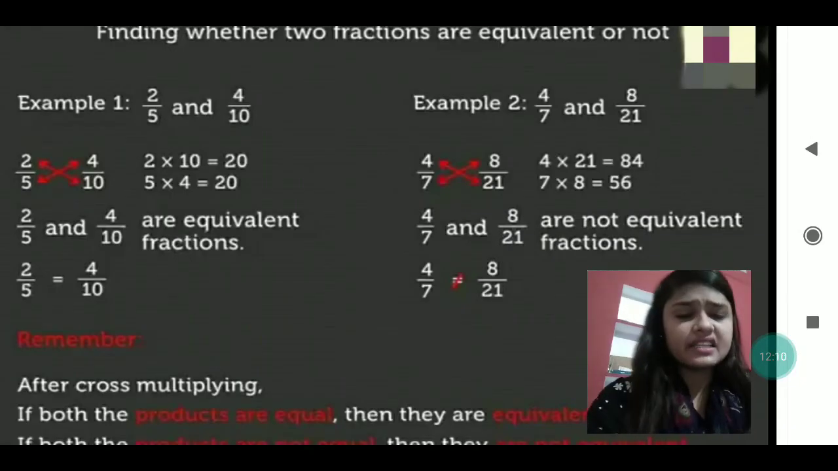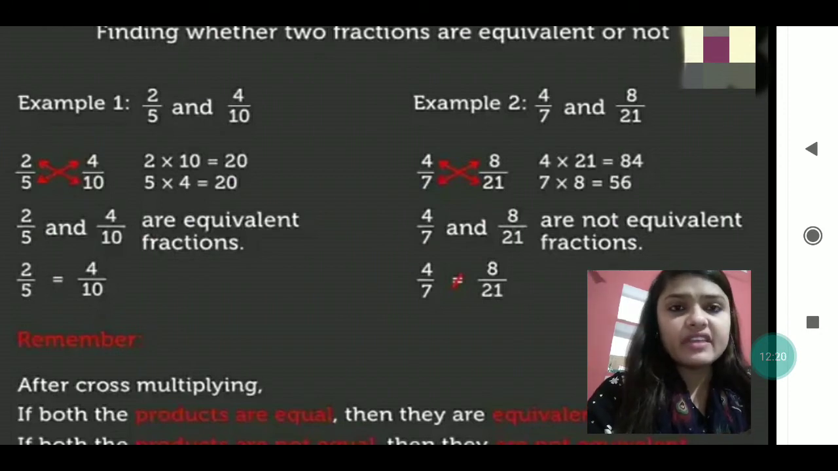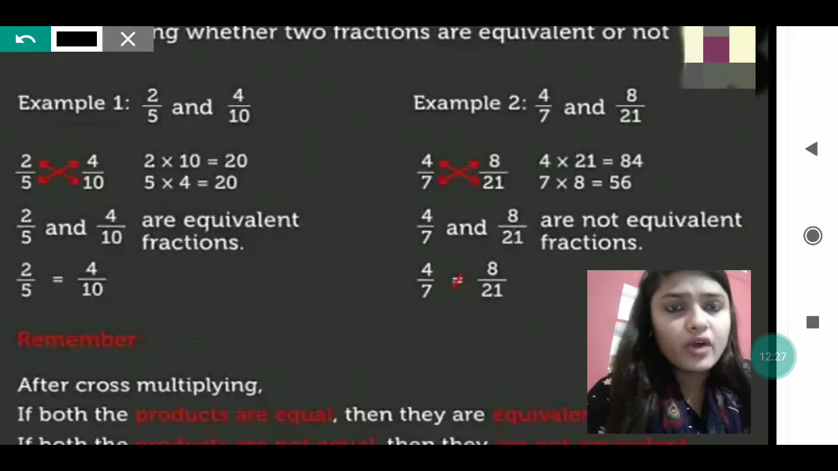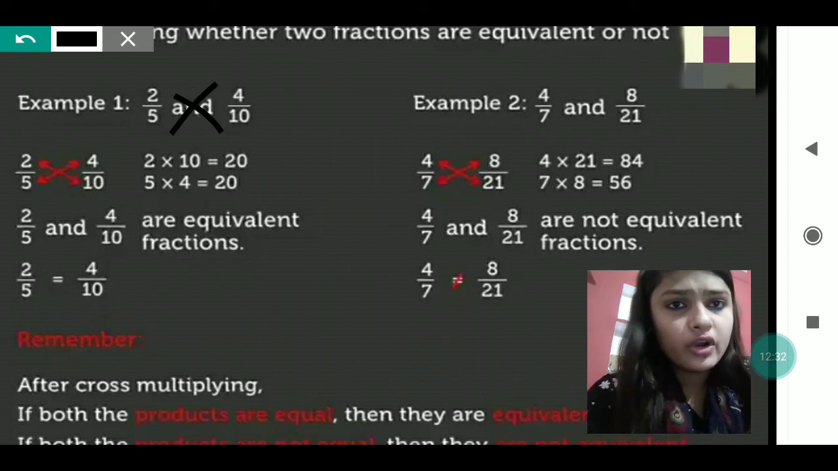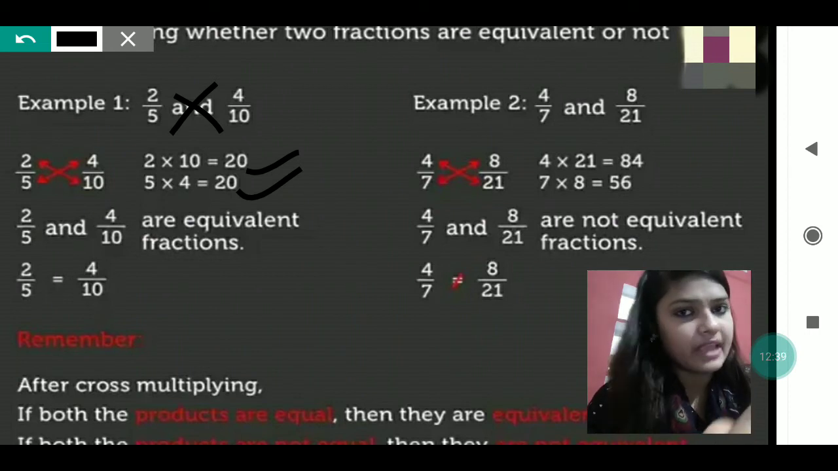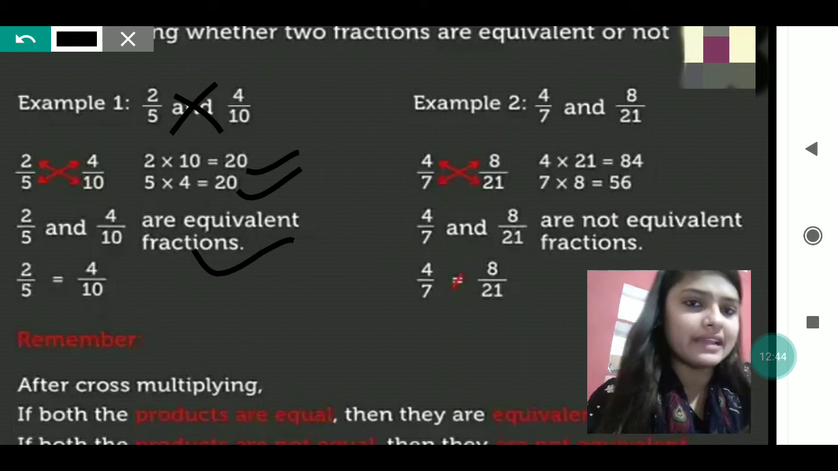Just see another example. Find whether two fractions are equivalent or not. It's very easy to find out. What to do? Cross multiply, very easy. Like if it is given 2 by 5 and 4 by 10, we have to find out whether these fractions are equivalent or not. So 2 into 10 is 20 and 5 into 4 is also 20. So both the products are the same. So it is called an equivalent fraction, meaning 2 by 5 equals 4 by 10.